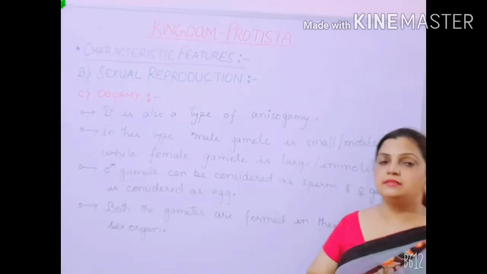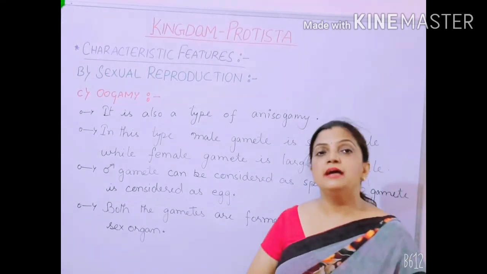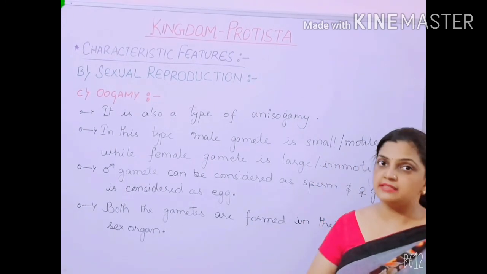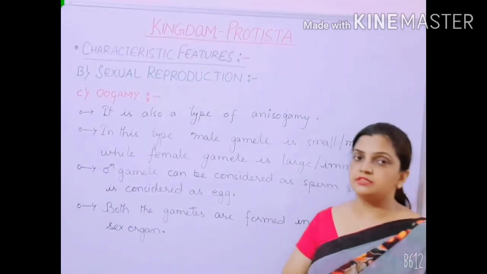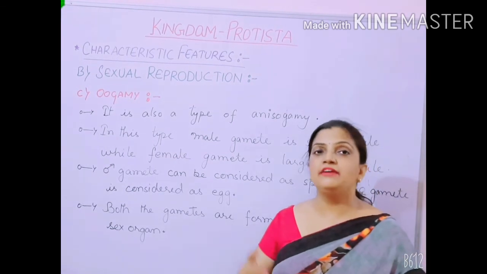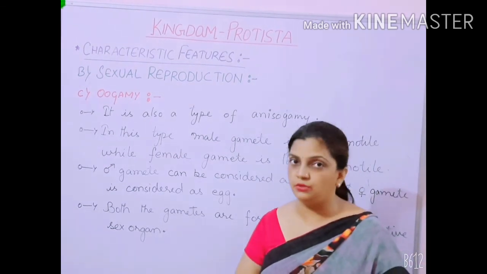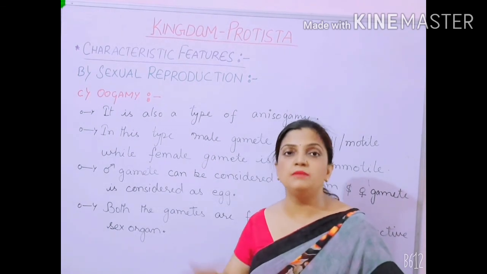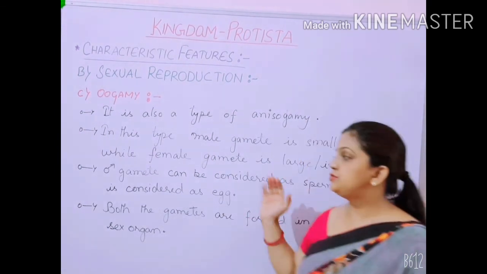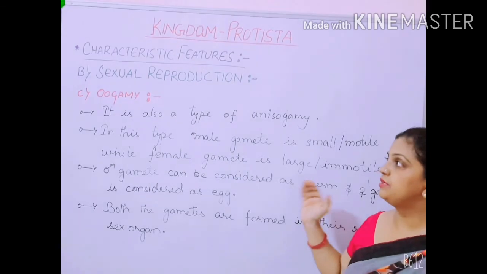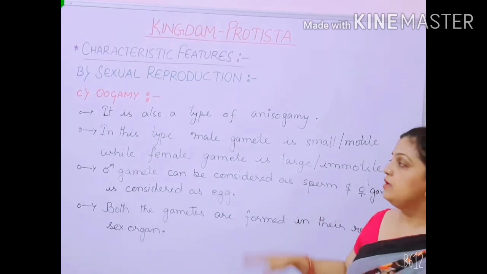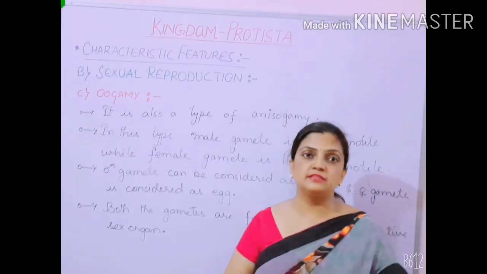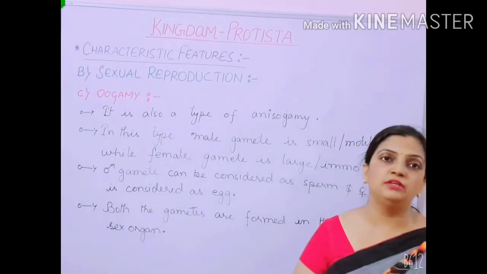In this case, the male gametes are considered sperm and the female gametes can be considered egg. When these two gametes fuse together, they form a diploid zygote, and that zygote develops into a mature organism. Now children, this is what we covered over here in oogamy. Now we will be moving to the next part, that is the life cycle of the Protistans.